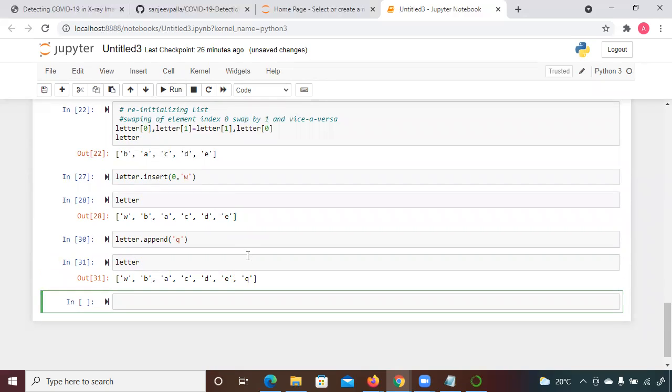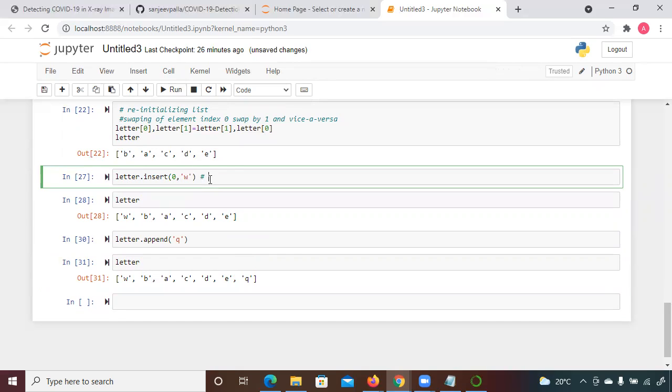Append will add at the end of the list, but with insert you can insert at a specific position, wherever you mention the index. So I'm adding a comment as well, that insert is used when you want to add in a specific position.